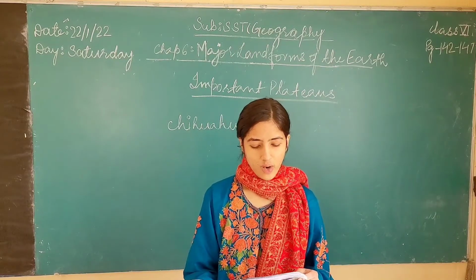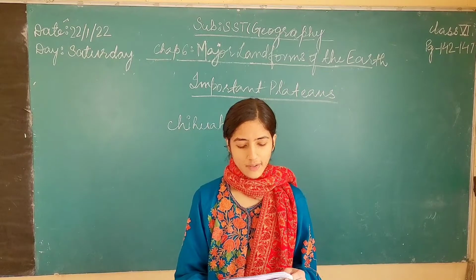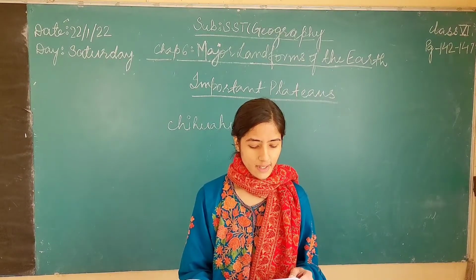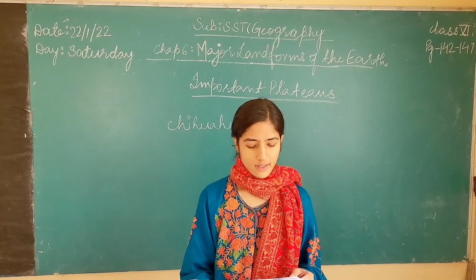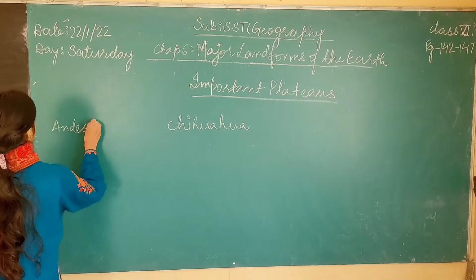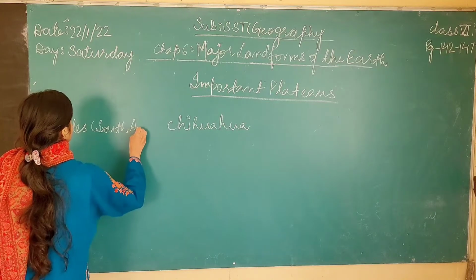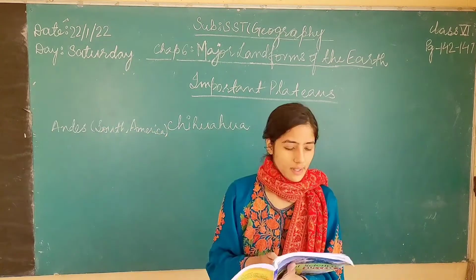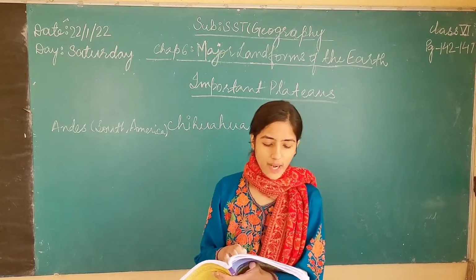Then further move down to Bolivian Plateau near the Tropic of Capricorn. Write down Andes, A-N-D-E-S, South America. Then again, see at the top of the map there is Ozark Plateau.